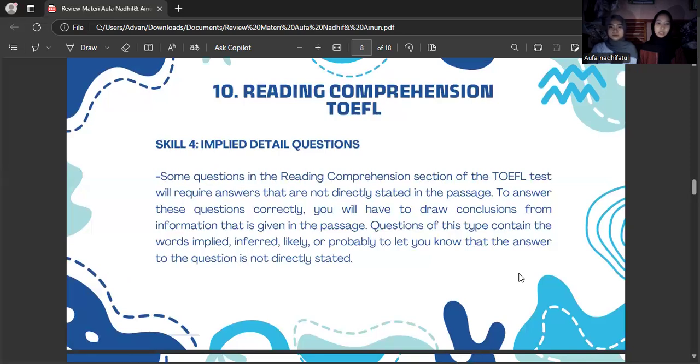To answer these questions correctly, you will have to draw conclusions from information that is given in the passage. Questions of this type contain the words implied, inferred, or probably to let you know that the answer to the question is not directly stated.